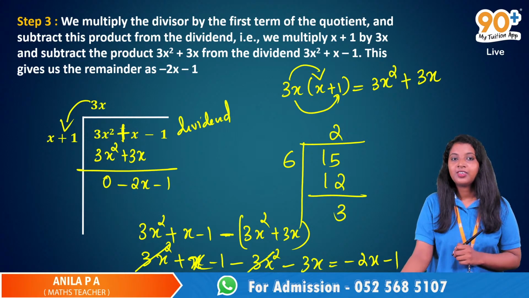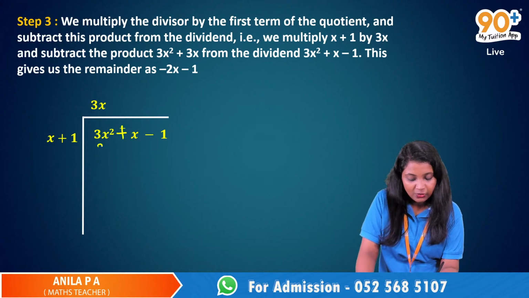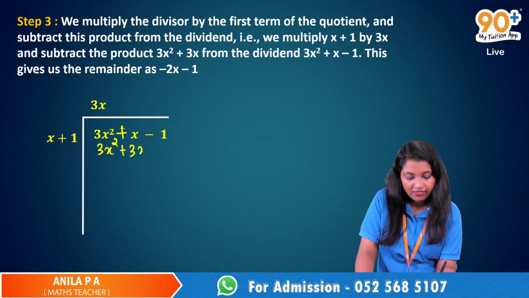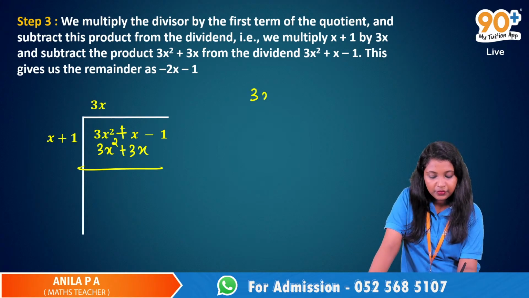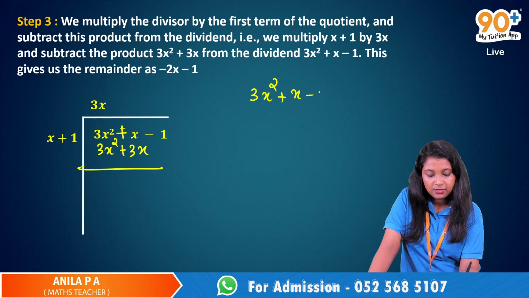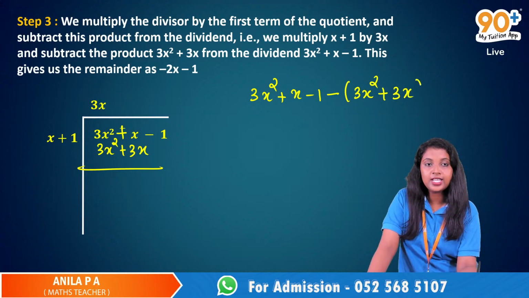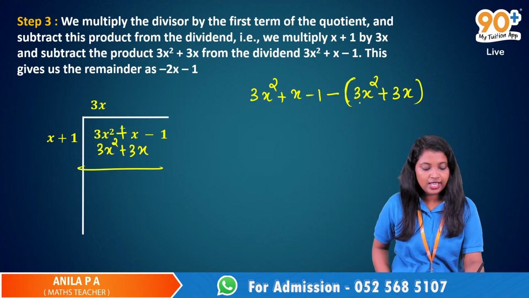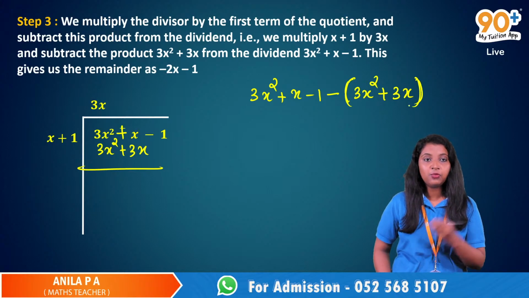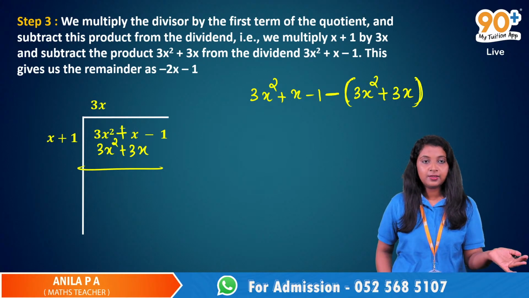Ma'am, I didn't understand. You didn't understand. Yeah, wait. So we have to subtract 3x squared plus 3x from 3x squared plus x minus 1, right? Yes, ma'am. Yeah, and this 3x squared plus 3x is inside a bracket, which means this negative sign is applicable to all the terms inside the bracket.